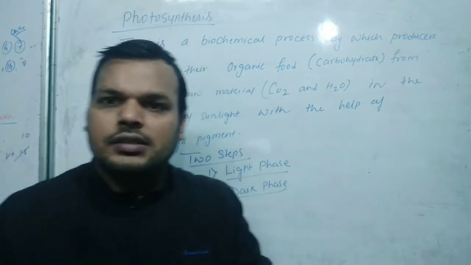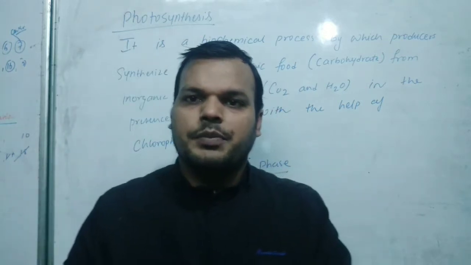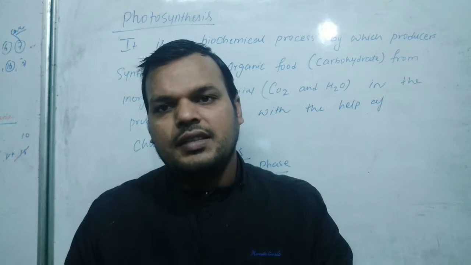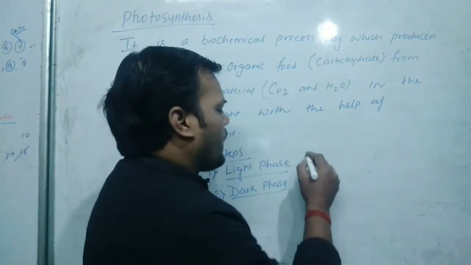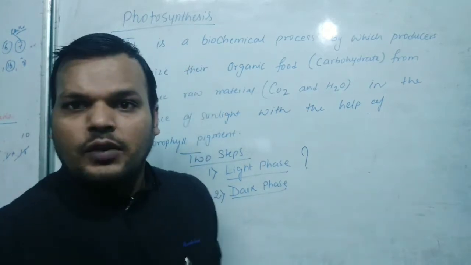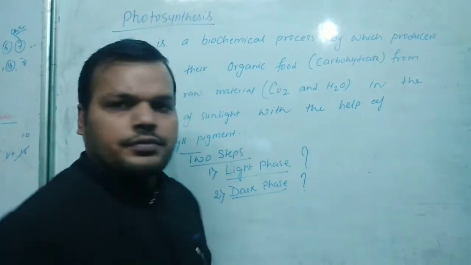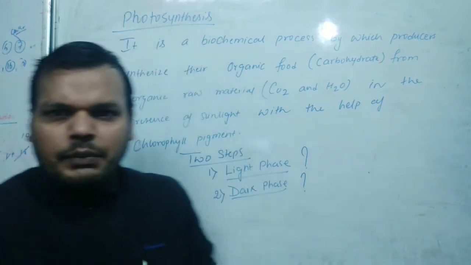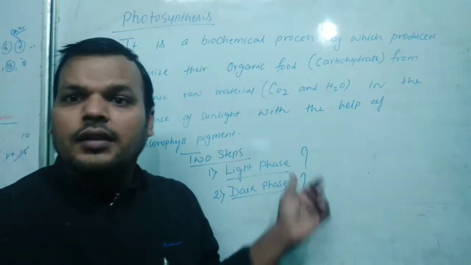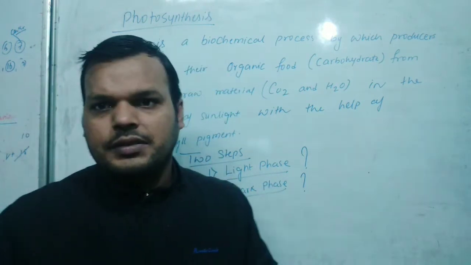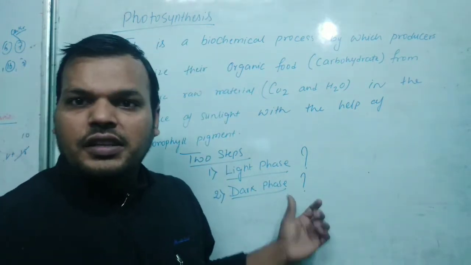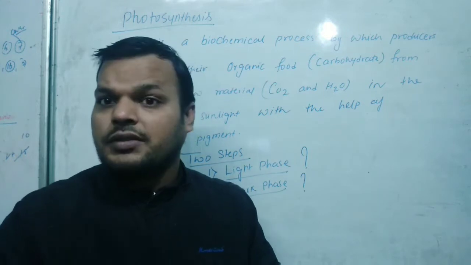Photosynthesis occurs in two steps. The first step is called light phase, while the second step is called dark phase. The question arises in the mind, why the name light phase and why the name dark phase. The name light phase means that during this phase of photosynthesis, absorption of light takes place, while in the dark phase, absorption of light does not take place.